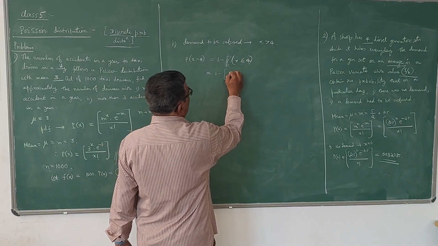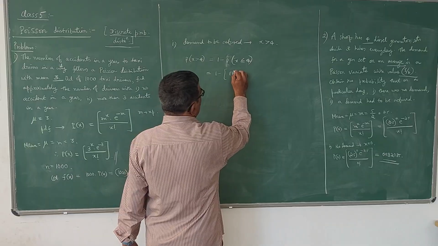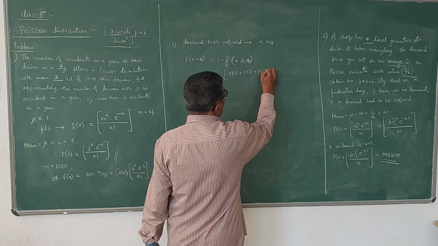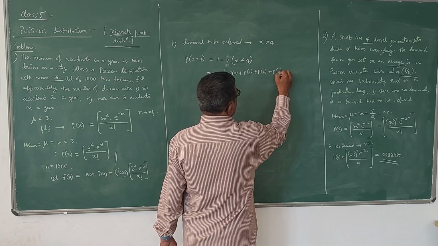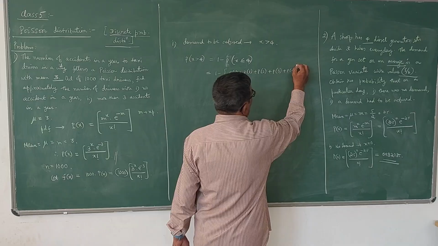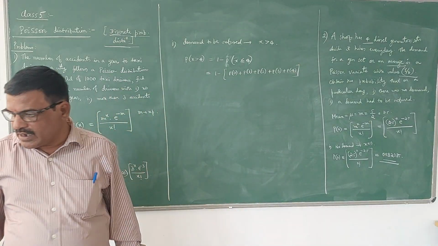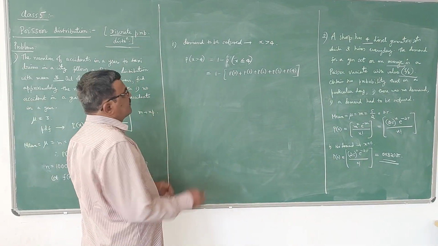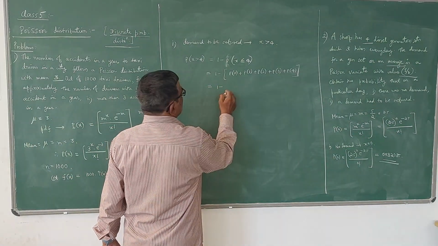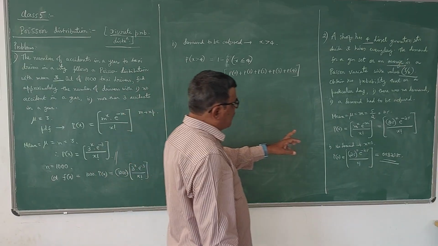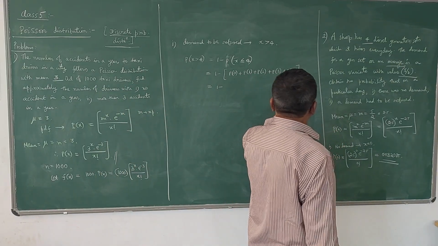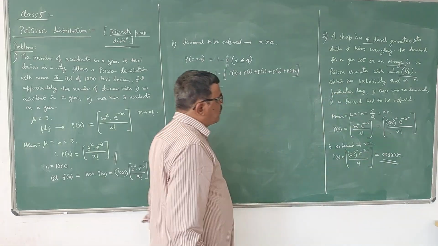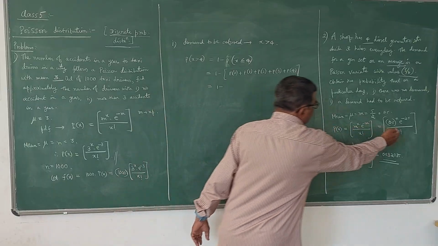So this is 1 minus, you can have P of 0 plus P of 1 plus P of 2 plus P of 3 plus P of 4. This will give the value of rejection. Here we have to put the values of x as 0, 1, 2, 3, 4 in this Poisson PDF.